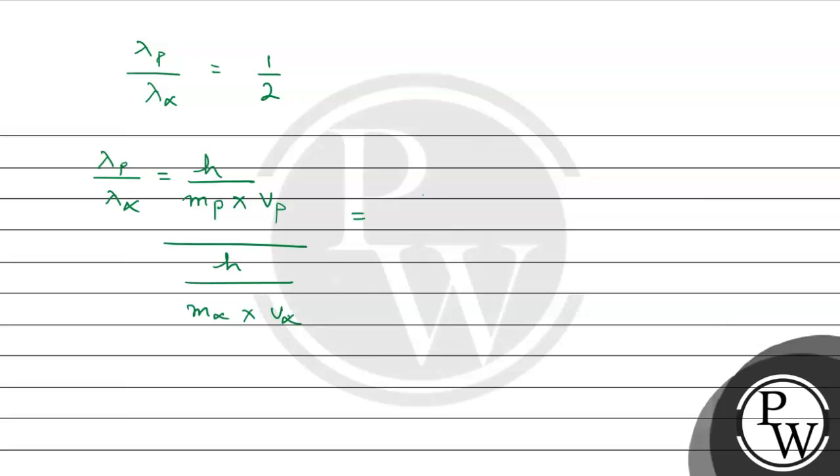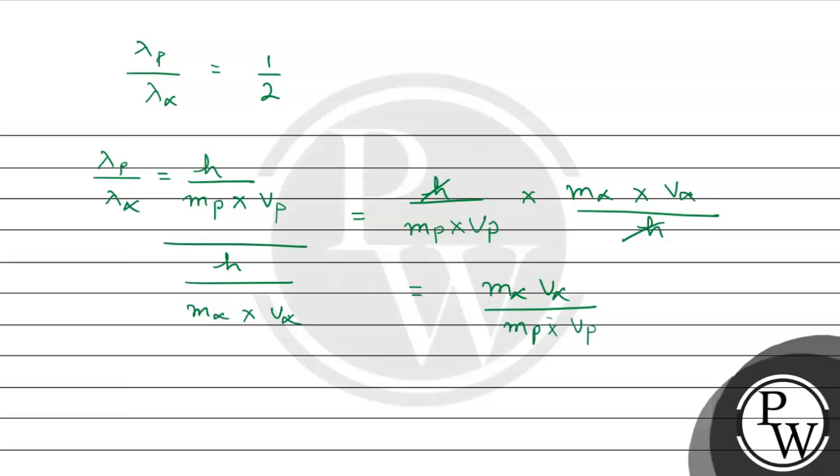And let us write it in this simplification manner. If we simplify and write it, it will be mass of alpha particles product sign velocity of the alpha particle divided by, h, Planck's constant, cancels, and this will be m alpha v alpha divided by mp multiplication sign vp in this way.